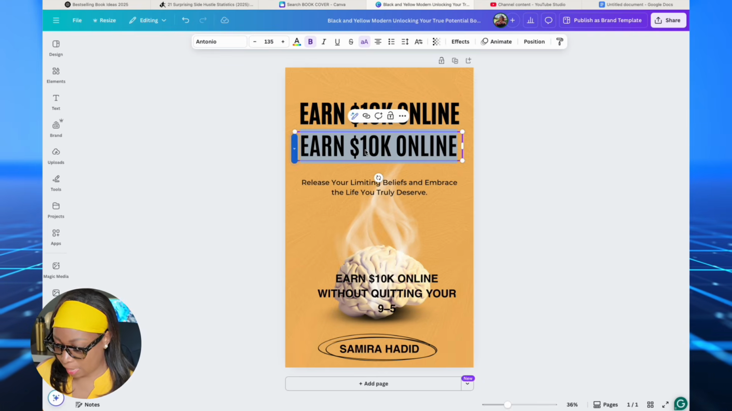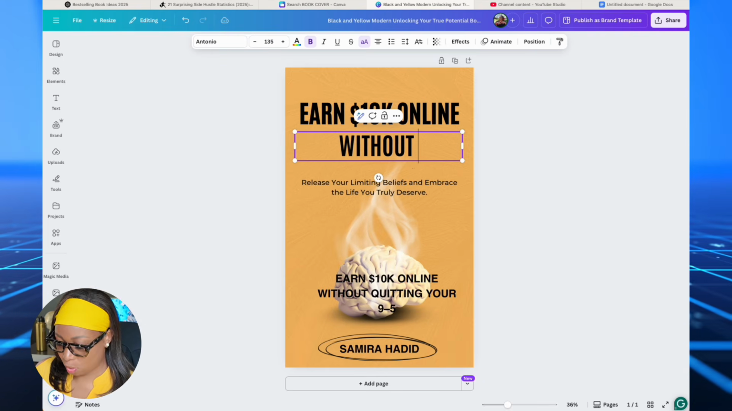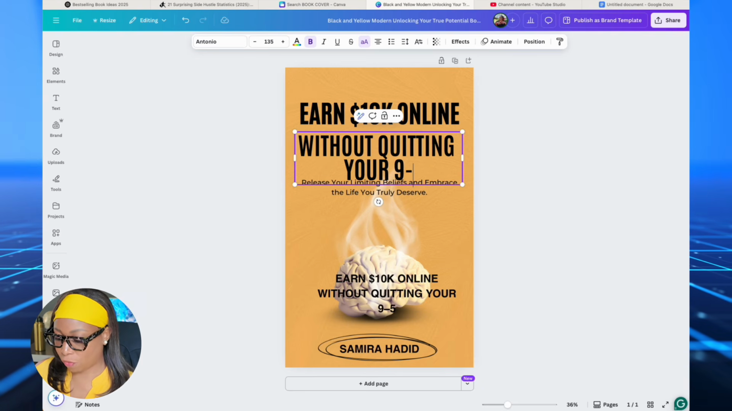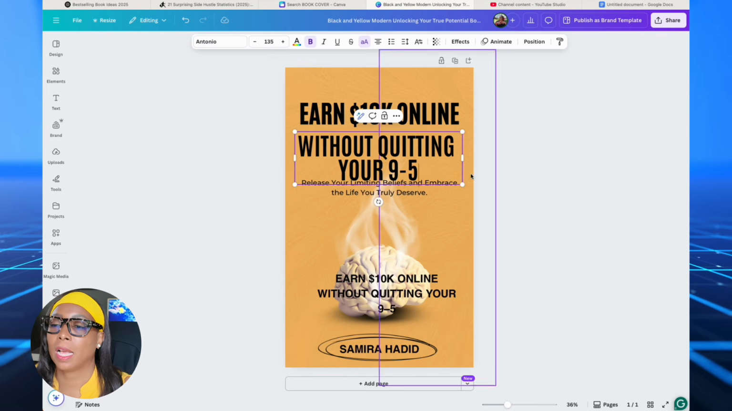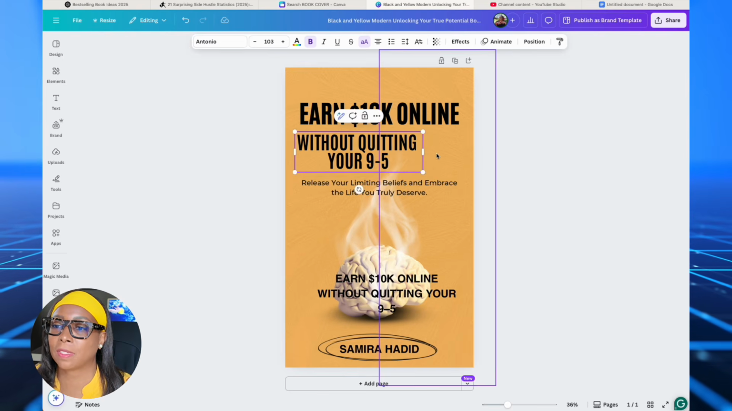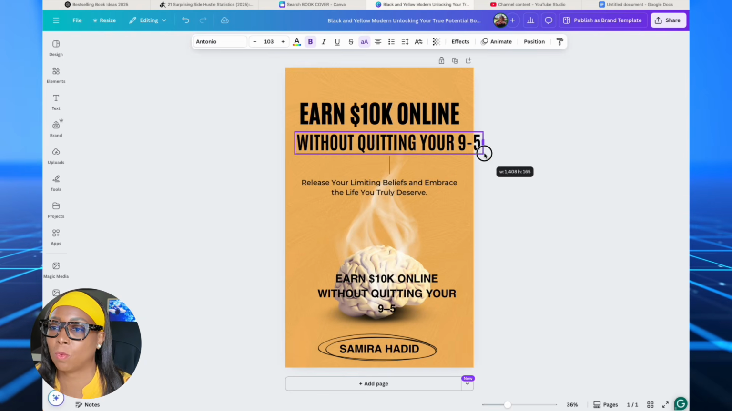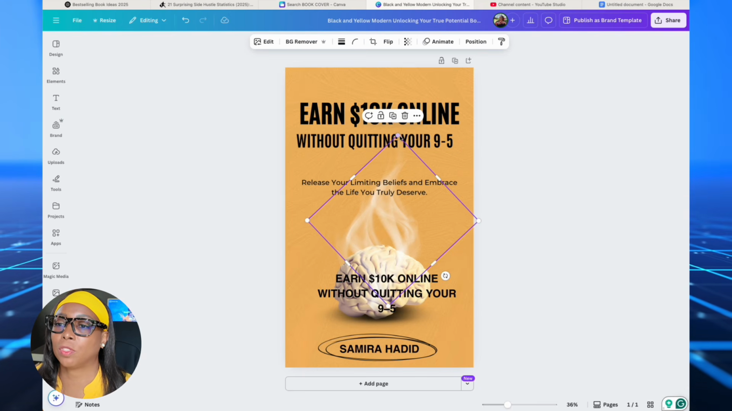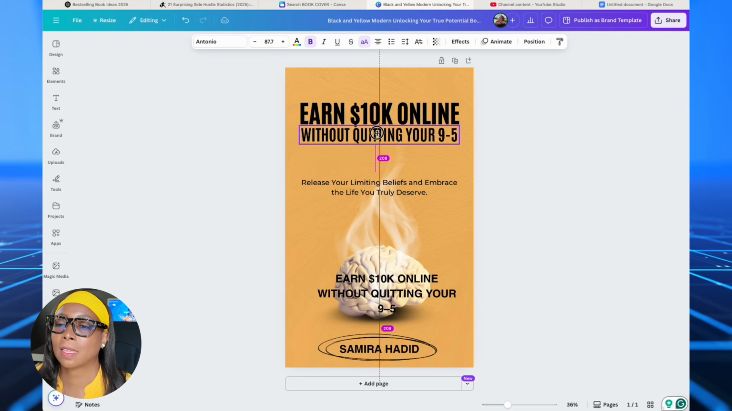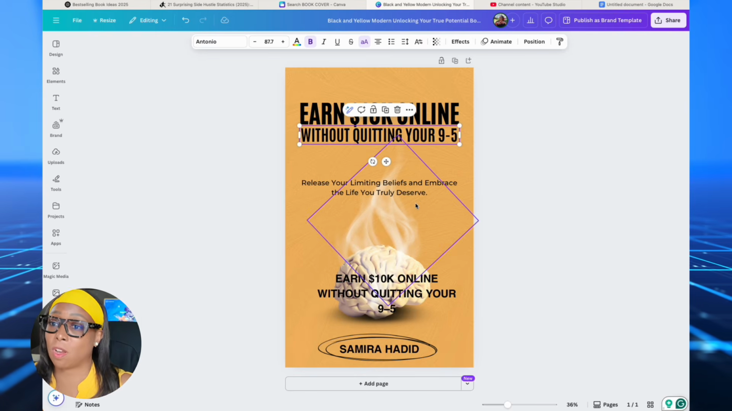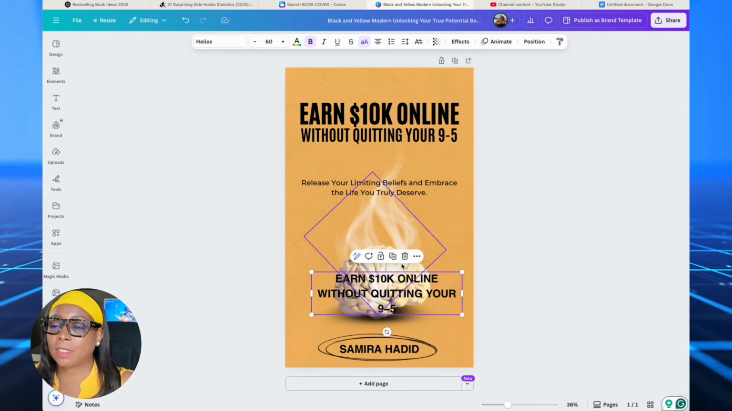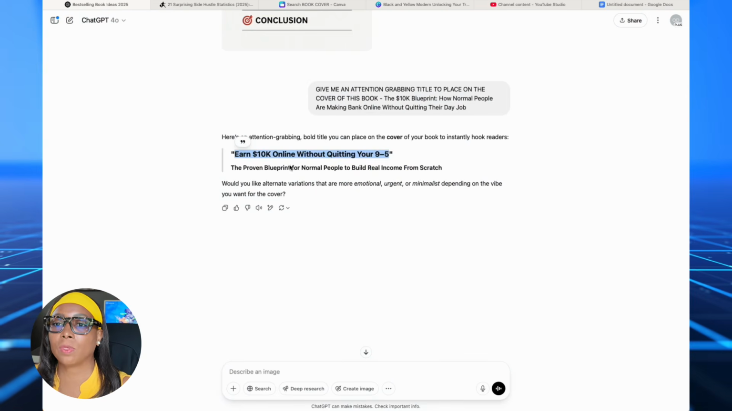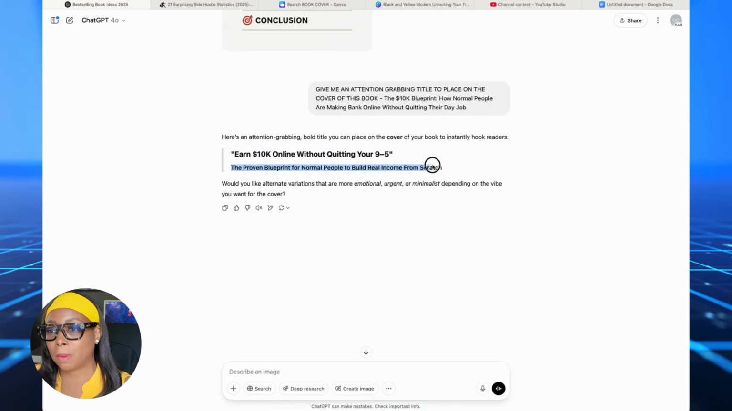The second line is without quitting your 9 to 5. And we're going to make this smaller because it's a second line. We're going to try to keep it in one line, make it a little smaller like that, and then position it in the right place. This is the hard way to make the cover, by the way. And then you remember it had some other words there. We're going to go back over here, get those other little words like the proven, blah, blah, blah.